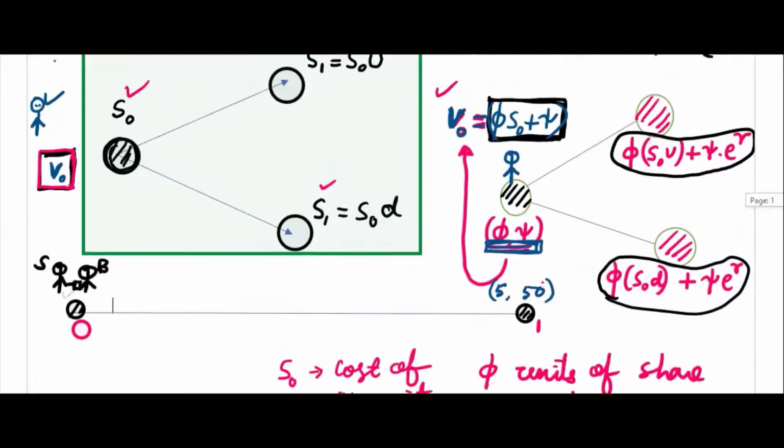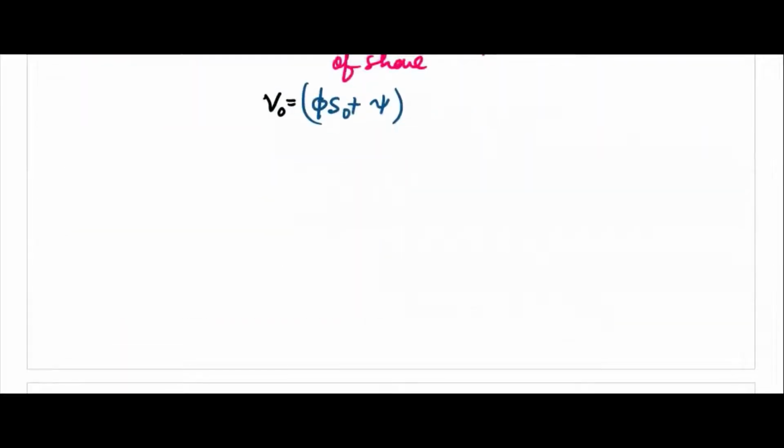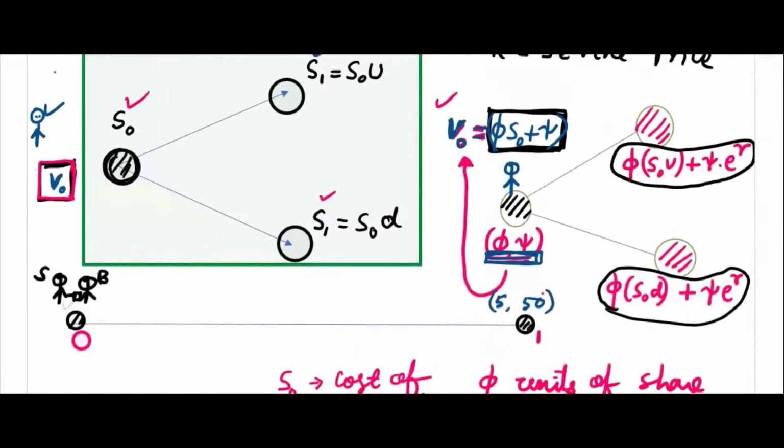Now I didn't write this by V naught because they should be equal. You write C naught, then V naught, it doesn't matter. So V naught is the value of the forward contract. Remember, that is phi S naught plus psi. So now if you want to know what are phi and psi, you need to solve two equations.